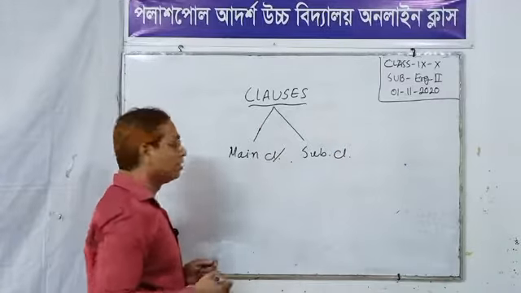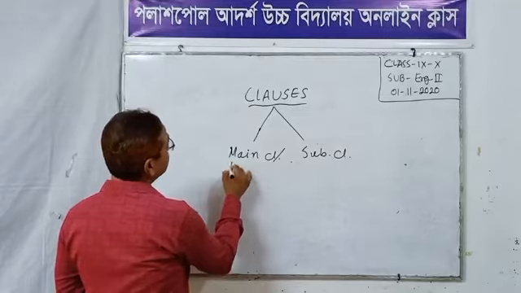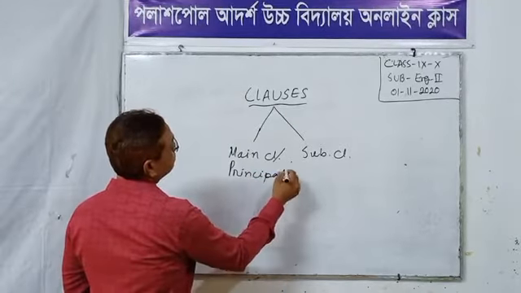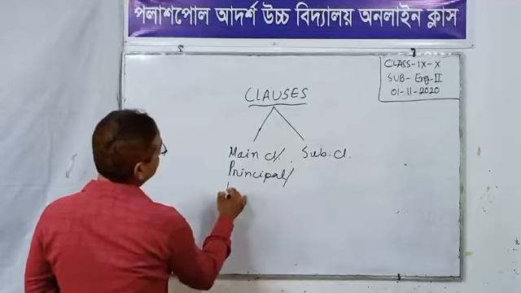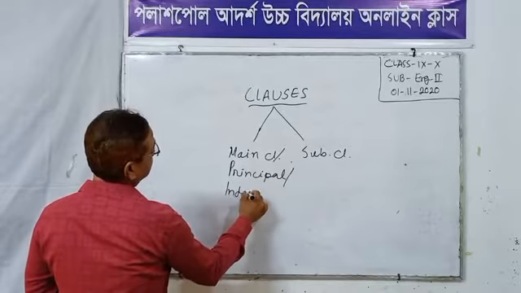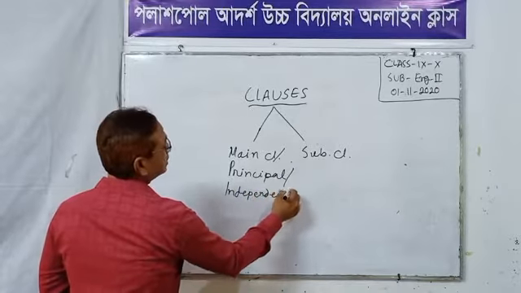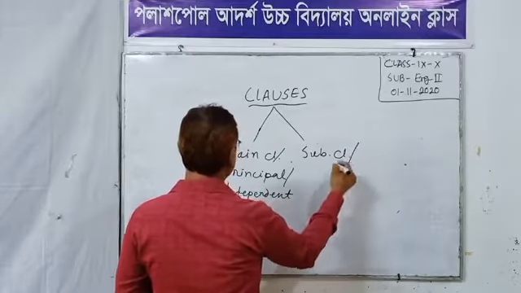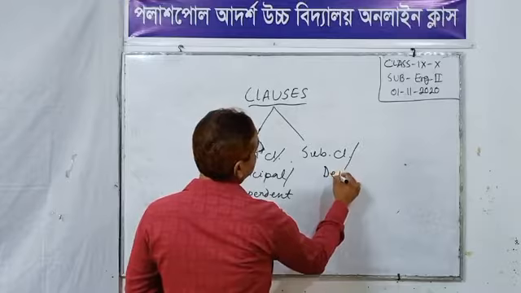Another name of main clause is principal clause or independent clause. Another name of subclause is dependent clause.